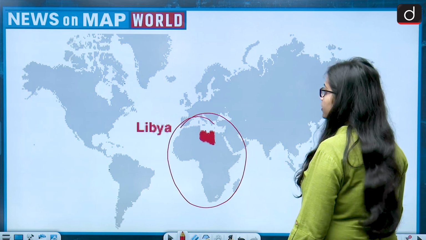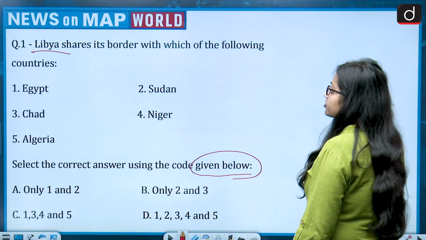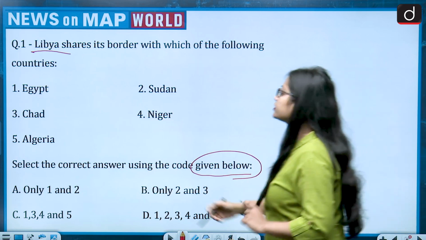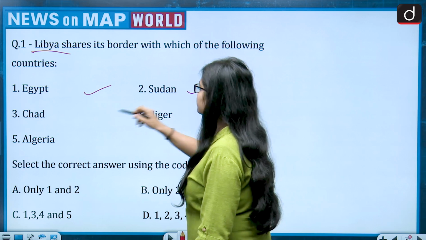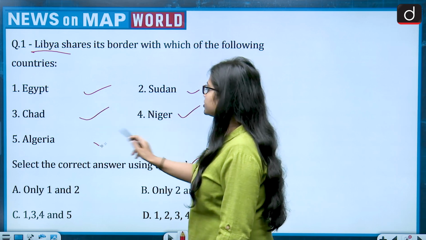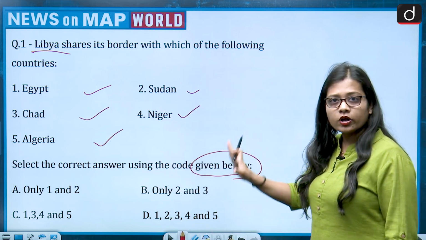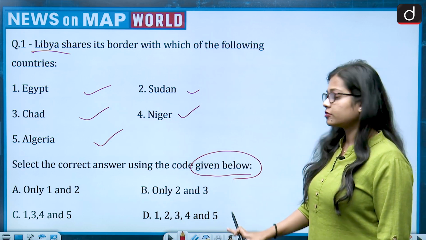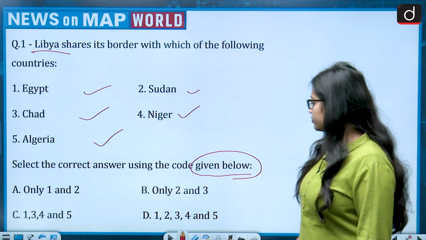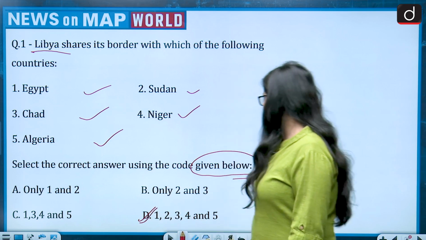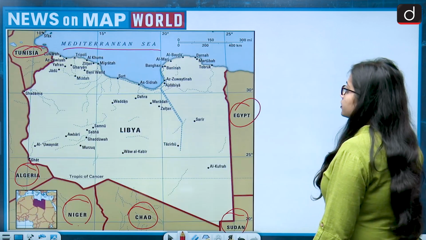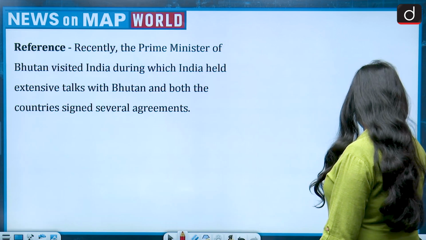So let's get back to the question. Libya shares its border with which of the following countries? Egypt, yes. Sudan, yes. Chad, yes. Niger, yes. Algeria, yes. So with all 5 countries, Libya is sharing its border. So the correct answer becomes option D, that is 1, 2, 3, 4 and 5. Now moving on to the next question.